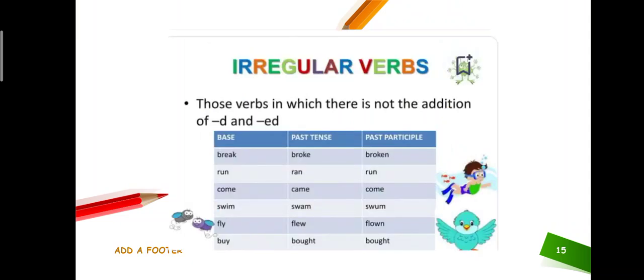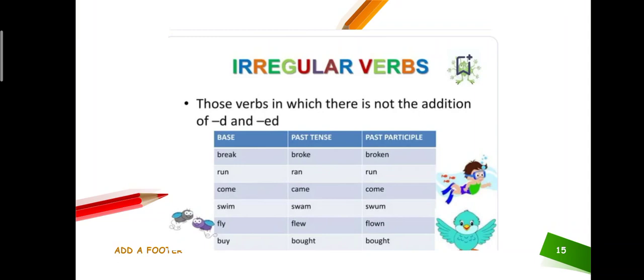Irregular verbs are the verbs in which there is no addition of d or ed when converting into the past tense or past participle. Just like the first basic form is break. Whenever you convert into the past tense, it is broke, and the third form, the past participle, is broken. First form is break, second form is broke, and third form is broken. You can easily see in these examples there is no addition of ed or d to convert into the past tense.